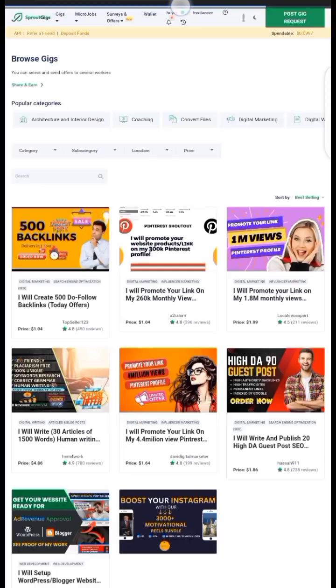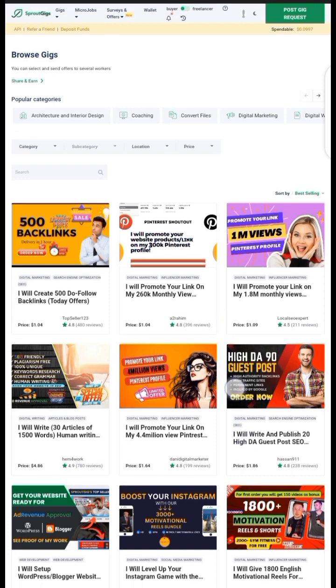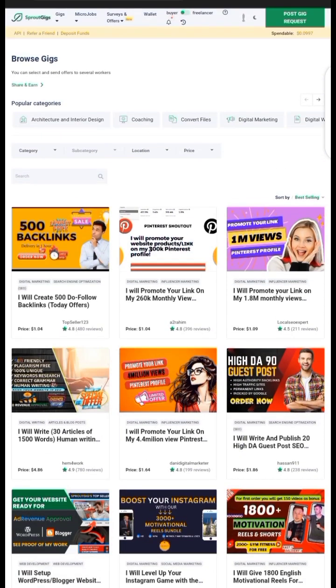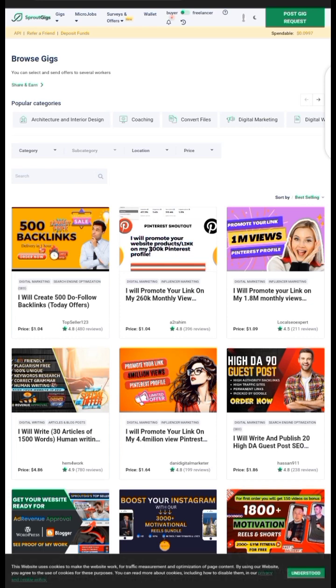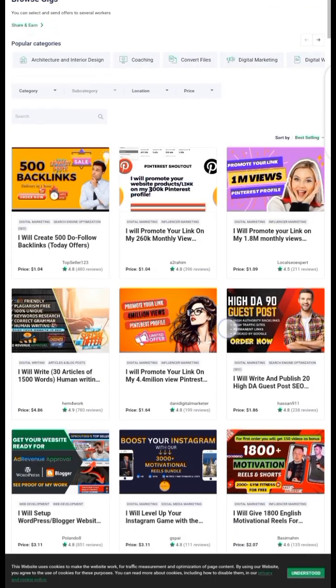Okay, now we have toggled back to the buyer side. So this is the buyer side. As you can see, I have an amount of 0.09 cents, which I can make use of if I want to, and this is what you do.